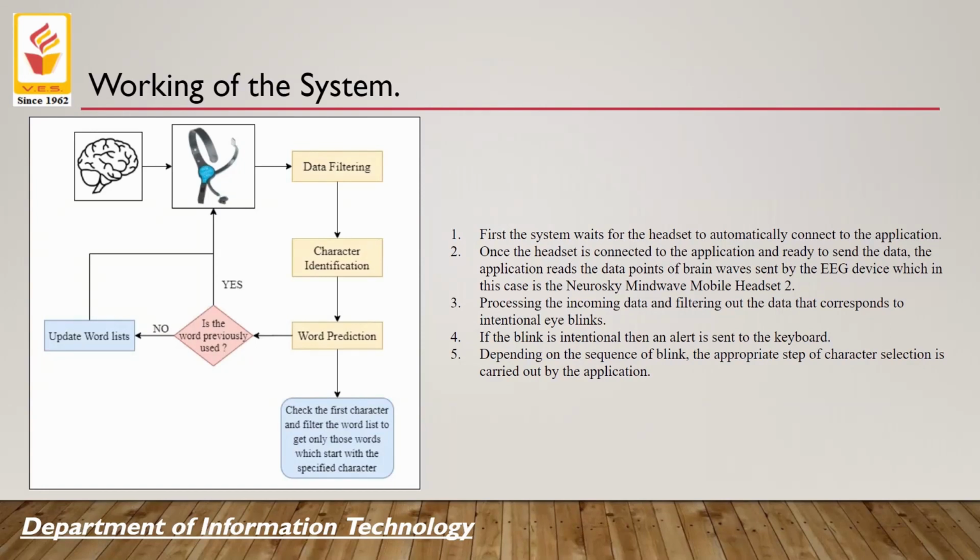As soon as the headset starts sending the signals, the application processes the incoming data and filters it based on whether the blinks are intentional or not. This is done by the blink intensity measurement that is gathered from the EMG sensor. If the blink is intentional, then an alert is sent to the keyboard, and depending upon which sequence of the blink is happening, whether it's the first, the second, or the third, a row, a side, or a character is selected.